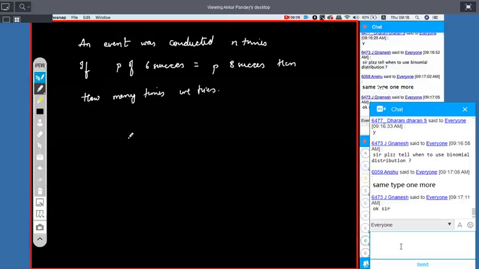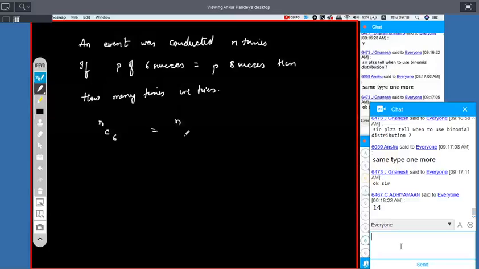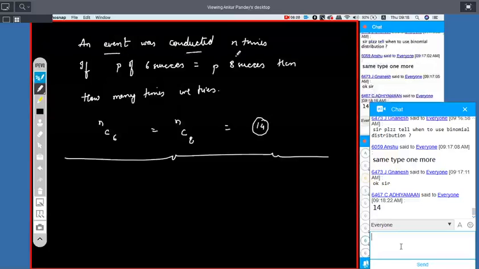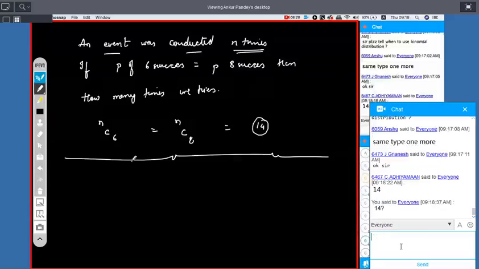Easy. NC6. Easy. The word attempt will be helping you out to trace whether it is a trial or not.